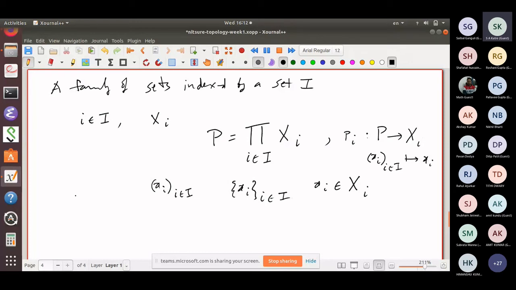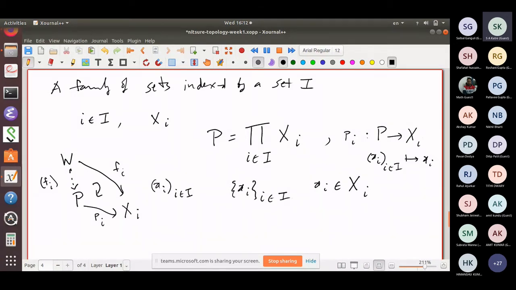What is its universal property? Given any other imposter W, with maps fi to each Xi, there exists a unique map, which we can call f. Its ith component is fi. This says that this triangle commutes.